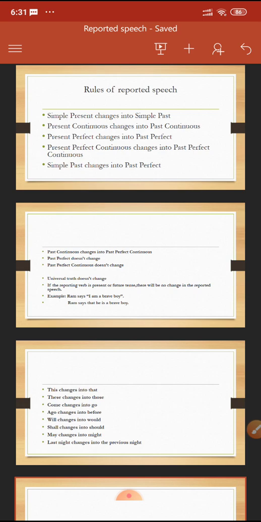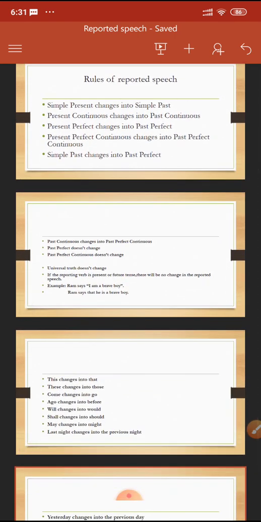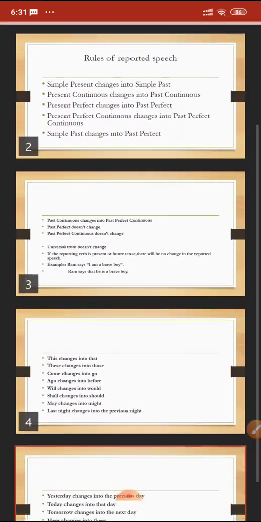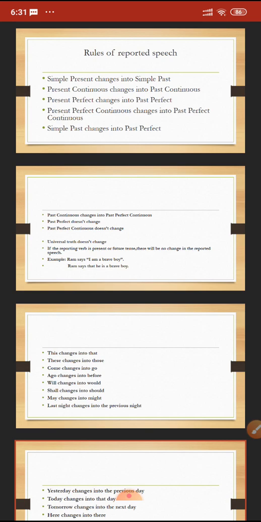You can do it very well if you know the rules. So it's my humble request to you, please learn the rules and copy them in your classwork, so that in my next module I will start with how to change the various types of sentences into direct or indirect speech, or narration. Okay, fine. I think it's very clear to you.